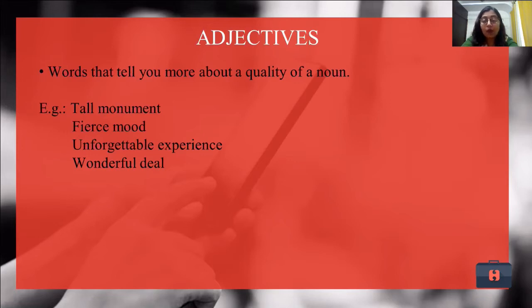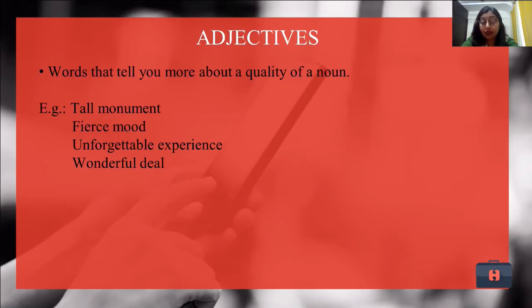That is a tall monument. I'm not talking about any monument, but I'm talking about the specific monument which is tall. This is how I describe the noun, showing the quality of the noun. So he was in a fierce mood. He was not in a happy mood. That is why we use adjectives, because these are the words that tell you about the quality of a noun. Let us move ahead.